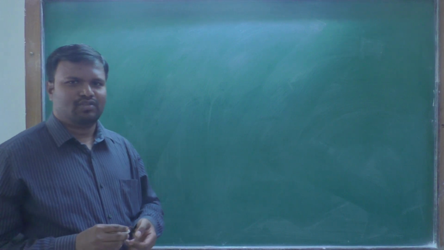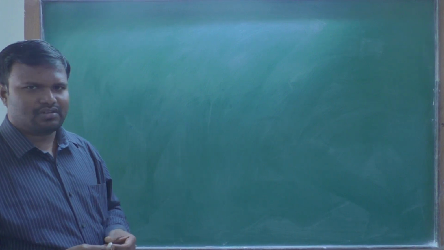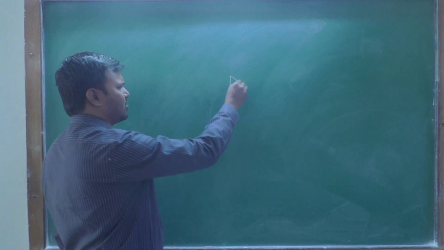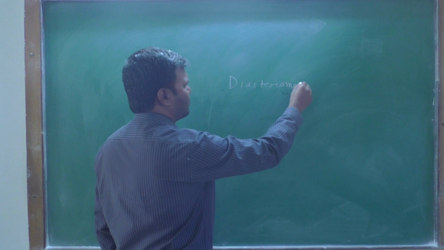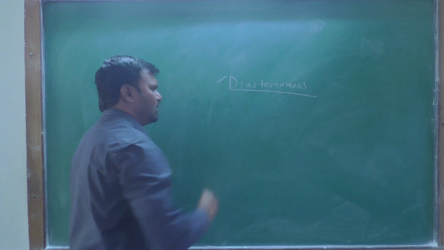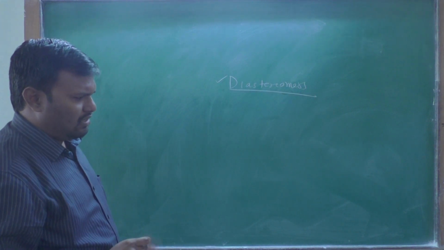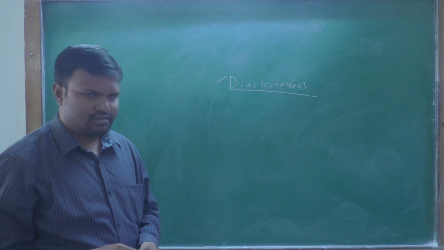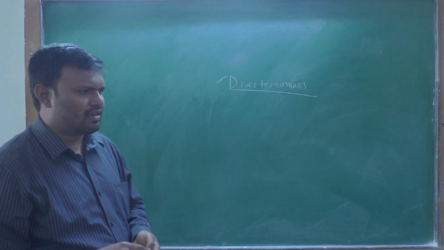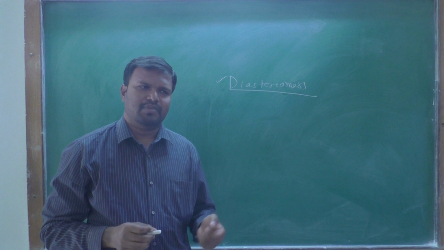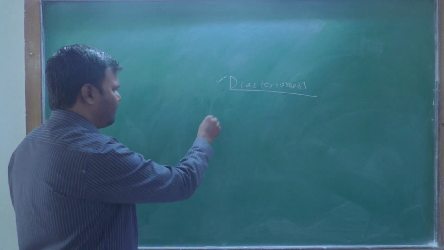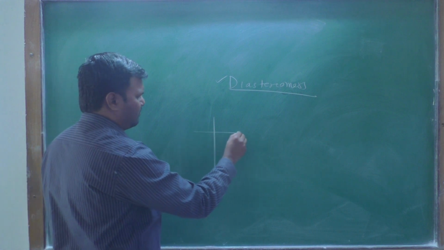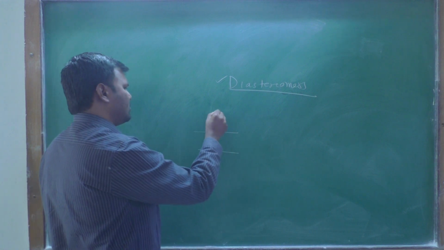Dear students, today we will discuss diastereoisomers. Diastereomers. Basically, diastereoisomers are stereoisomers which are not mirror images to each other. We have one example, that is tartaric acid.